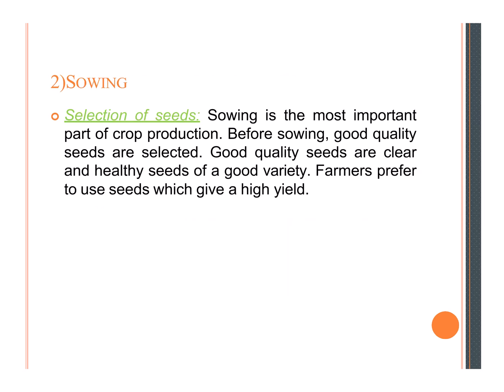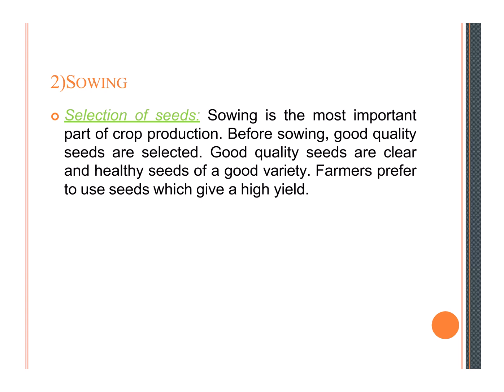Next point, students. The next point of this chapter is sowing. Besides the preparation of soil, the second is sowing. Selection of seeds is very important. I have explained that the preparation of soil is very important and a big task for the farmer. And the second largest task for the farmer is sowing seeds. Sowing is the most important part of crop production.